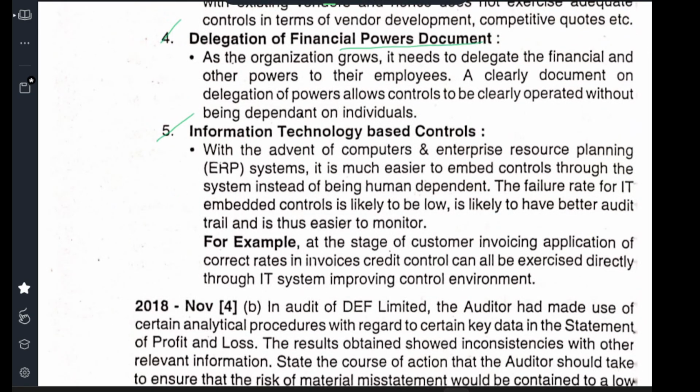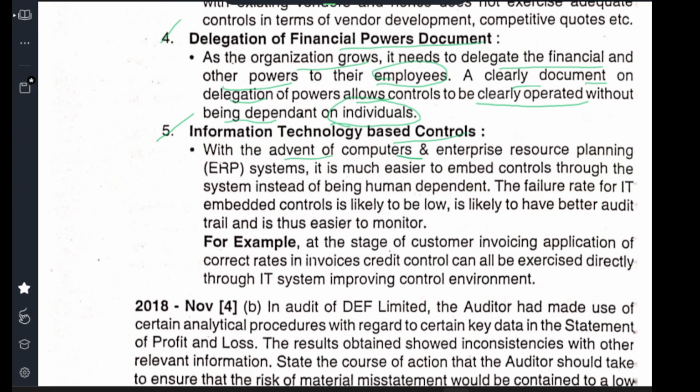Delegation of financial power document. As an organization grows, it needs to delegate financial and other powers to its employees. A clear document of delegation of power allows controls to be clearly operated without being dependent on the individual. So, in a larger organization, the owner alone cannot handle the money. At the same time, it should be given to the employees to control the money. That will also help efficiency, because sometimes money is not required, but sometimes it is required.